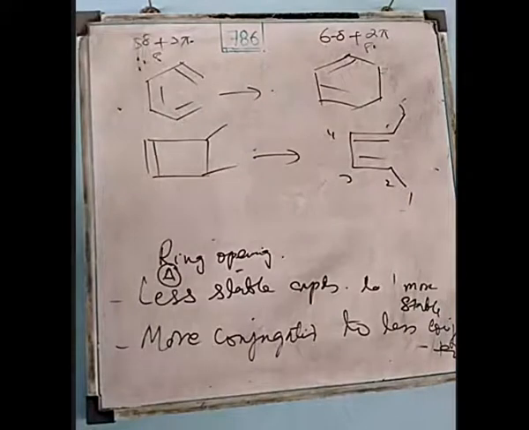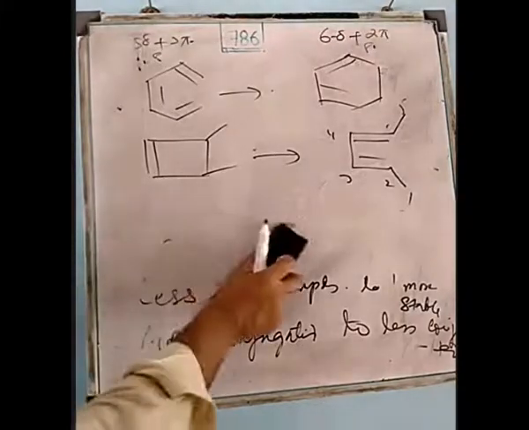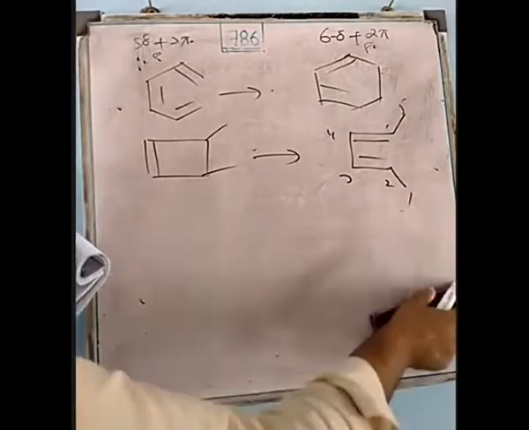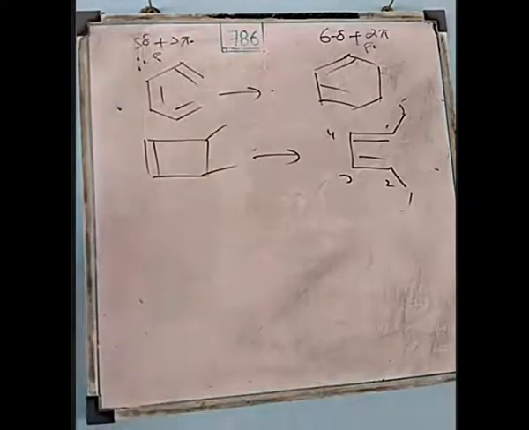Which bonding is more stable? The question is which bonding is more stable, sigma bond or pi bond? Sigma bond is more stable. Why is it more stable? It is head-to-head overlap.